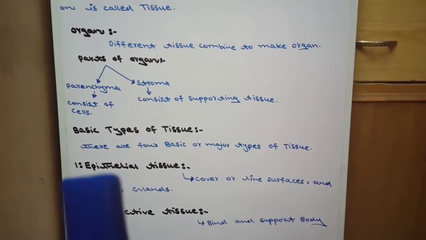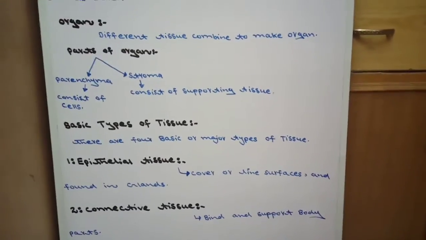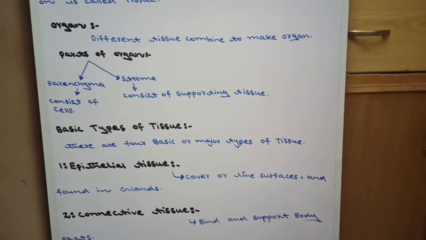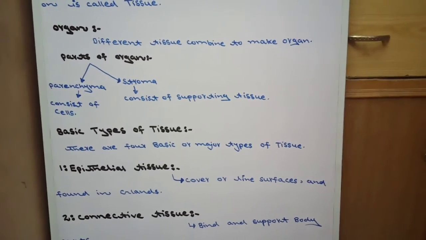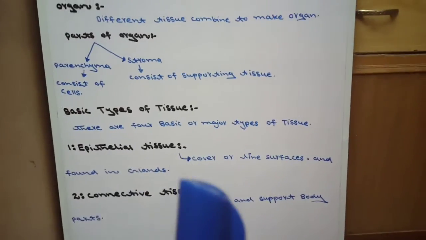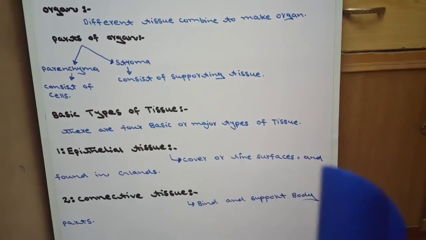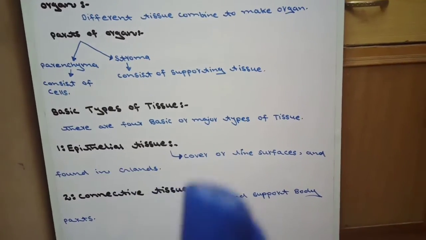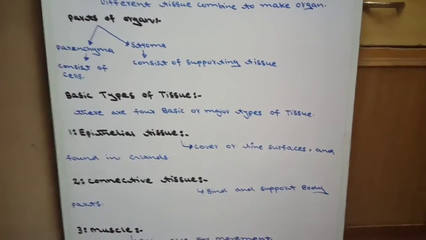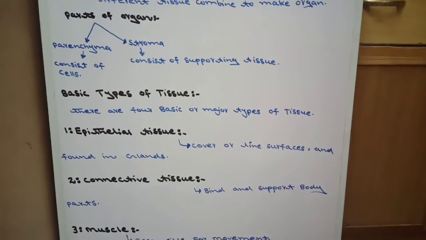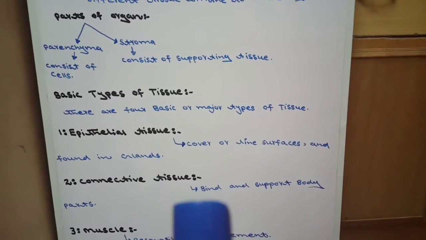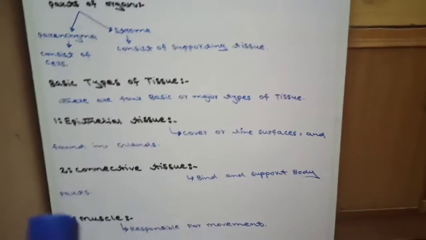First, epithelial tissue. Epithelial tissue basically covers or lines our body surfaces and is found in glands. Number two is connective tissue. Like its name shows, it connects different body parts. Connective tissue binds and supports body parts.